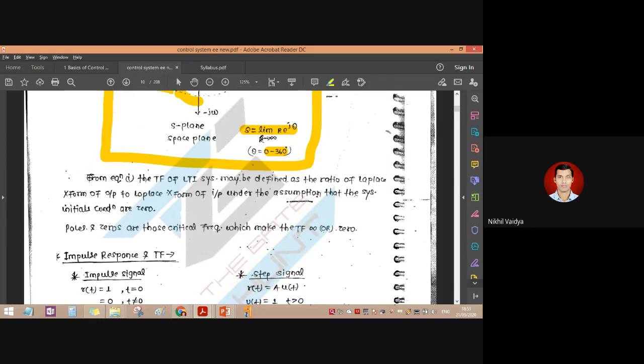So from equation 1, the transfer function of a linear time invariant system may be defined as, what is the meaning of transfer function?